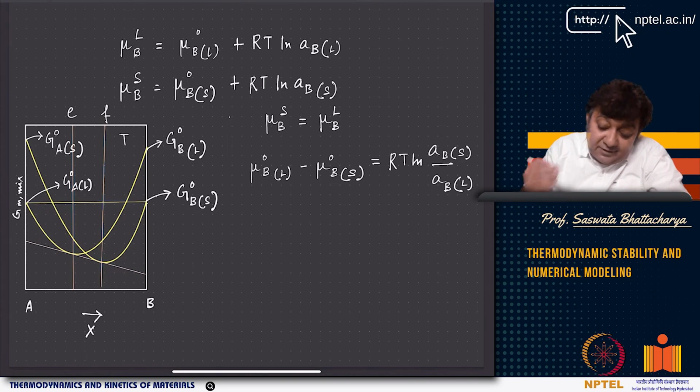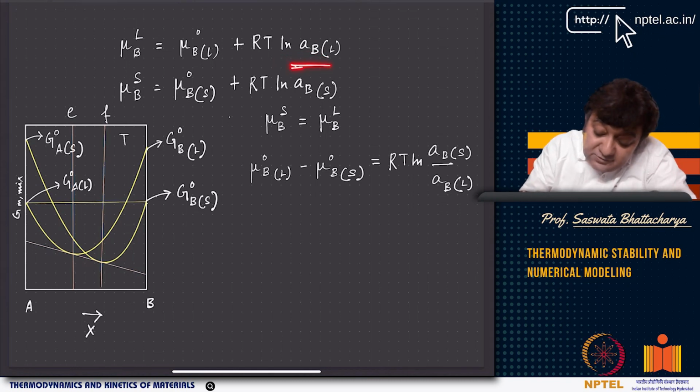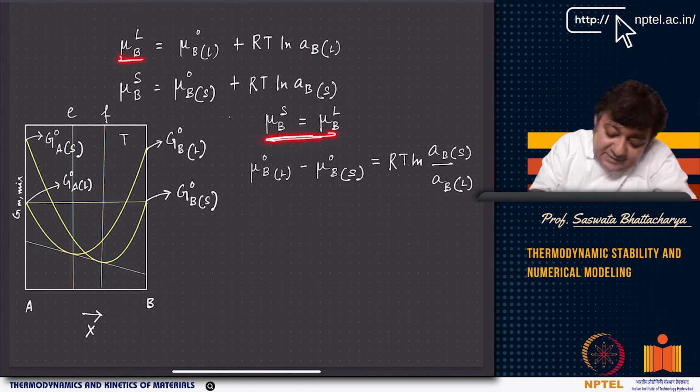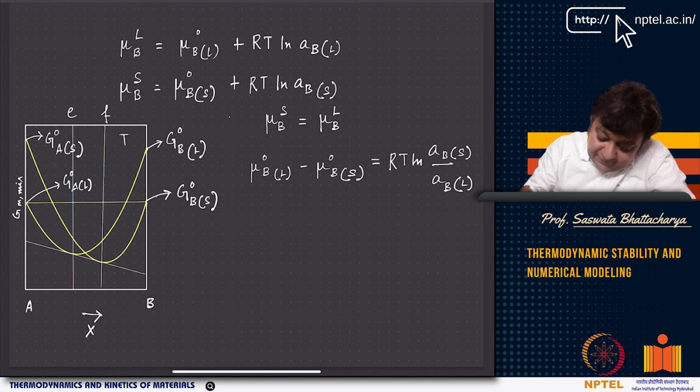However, this is something that I wanted to tell you, because when you look at regular solution models, instead of xB, in most of the cases we have been using ideal solution models so far, but you can also use regular solution models like this. But you have mu B S equals mu B L, because this is your solid free energy, and this is your liquid free energy, right?